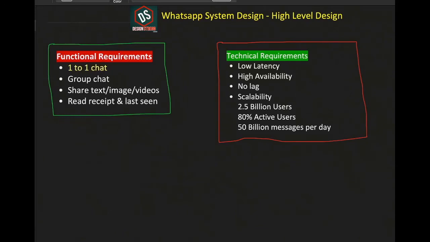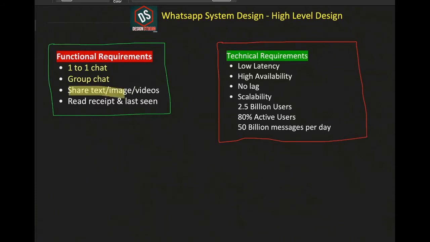First is one-to-one chat. WhatsApp as a system allows one user to chat with another. There is another feature called group chat, wherein we can have a group which can contain up to 250 members, and all these members can chat simultaneously within the group. That means if user 1 is sending a message, it is delivered to all the users and is visible to all of them based on their availability.